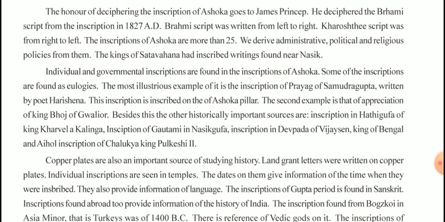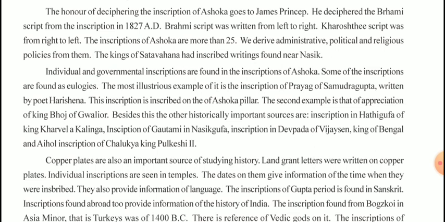The kings of the Satavahana dynasty had inscribed writing found near Nasik. Individual and government inscriptions are found along with the inscriptions of Ashoka. Some of the inscriptions were found as eulogies. The most illustrative example of this is the inscription of Prayag of Samudragupta, written by the poet Harishena. This inscription is inscribed on the Ashoka pillar. The second example is the appreciation of King Bhoj of Gwalior.